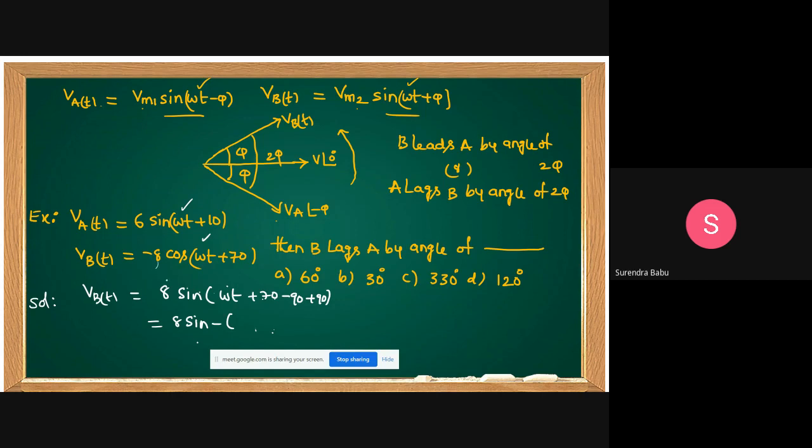Here you want a negative sign. 8 sin omega t plus 70, 8 cos omega t plus 70. 8 sin 90 minus theta is cos theta.